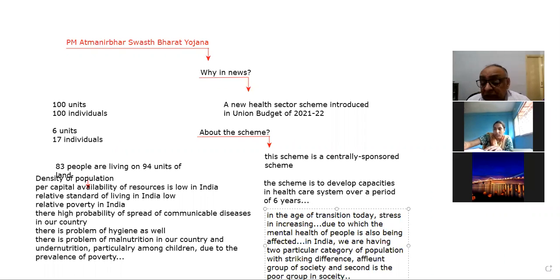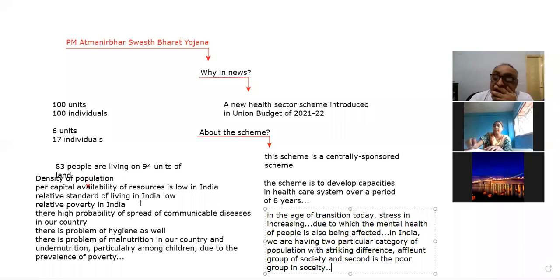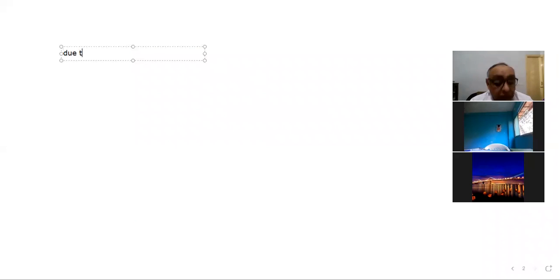And the next thing is that I am moving on to the next slide. Okay. And the next point is that, due to the geographical location of our country, geographical location of India, Swasth means healthy.